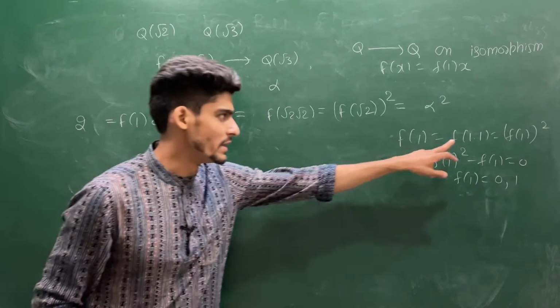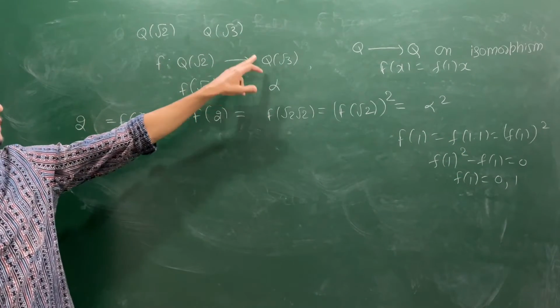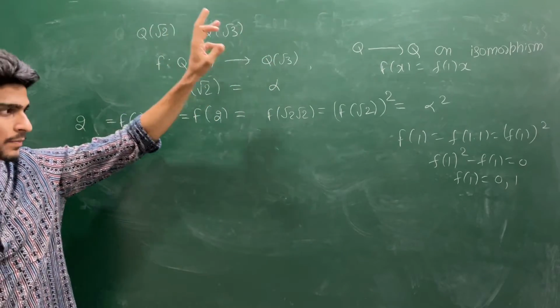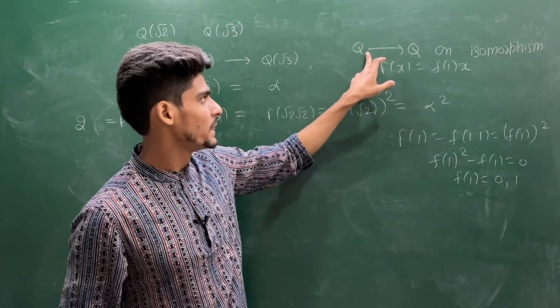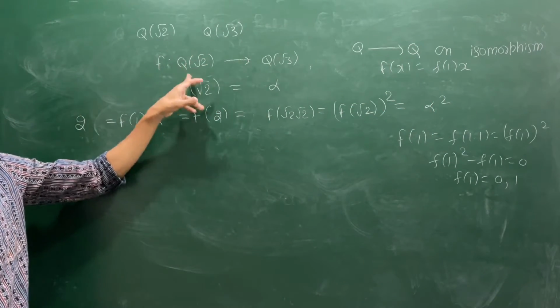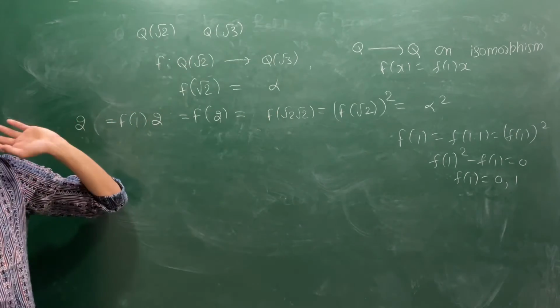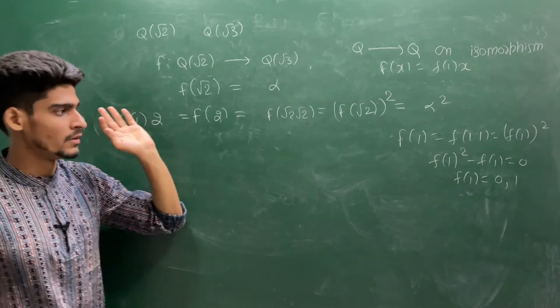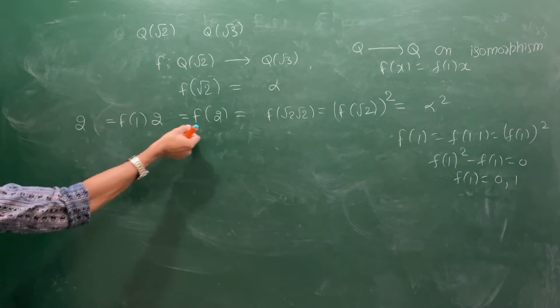This is a field homomorphism, both a group as well as a ring homomorphism. But if f at 1 is 0, then it will be a trivial map, but you are looking for an isomorphism. If you map all the rationals to 0, this will not be an isomorphism. This will not be an injection. So f at 1 has to be 1. Then f of 2 will be 2.